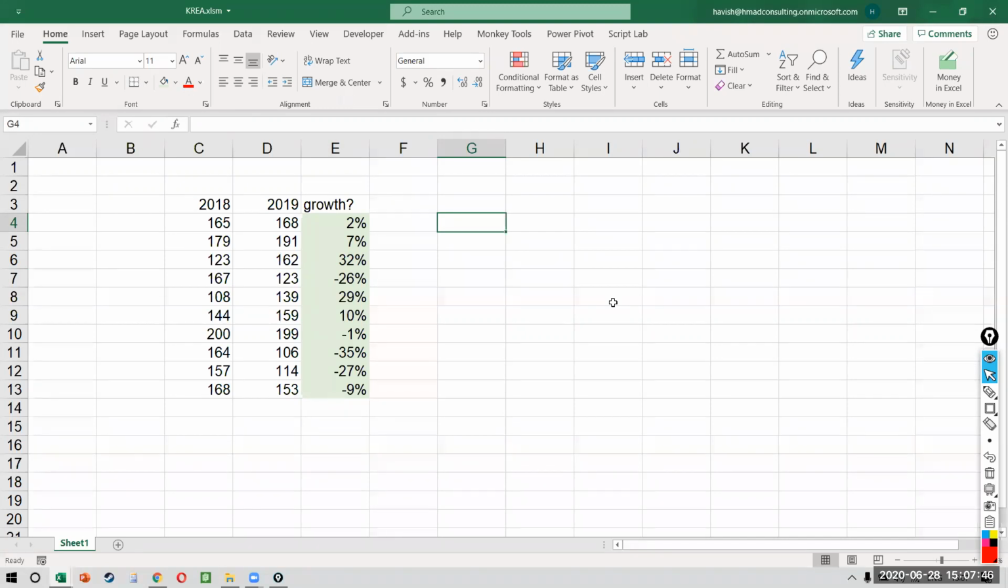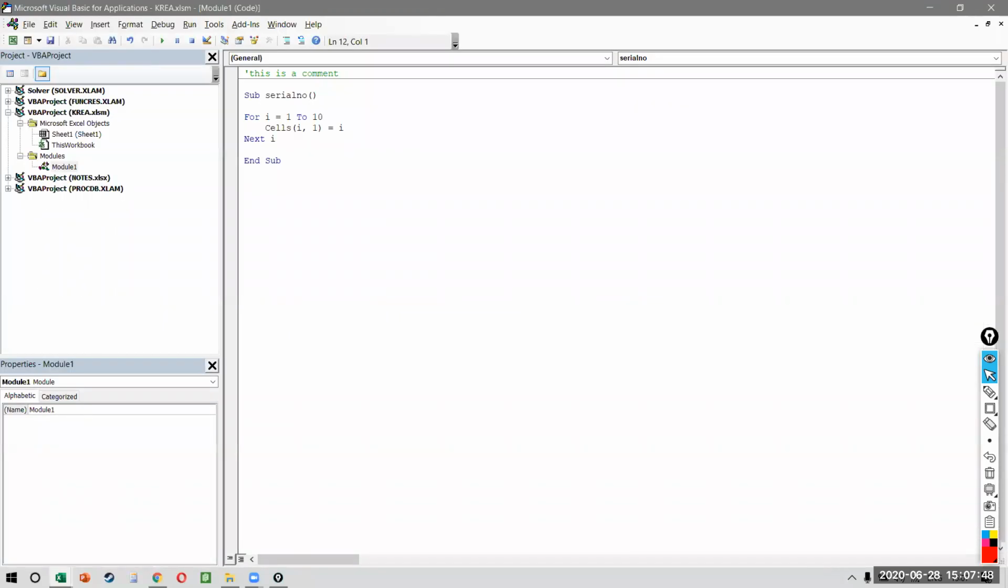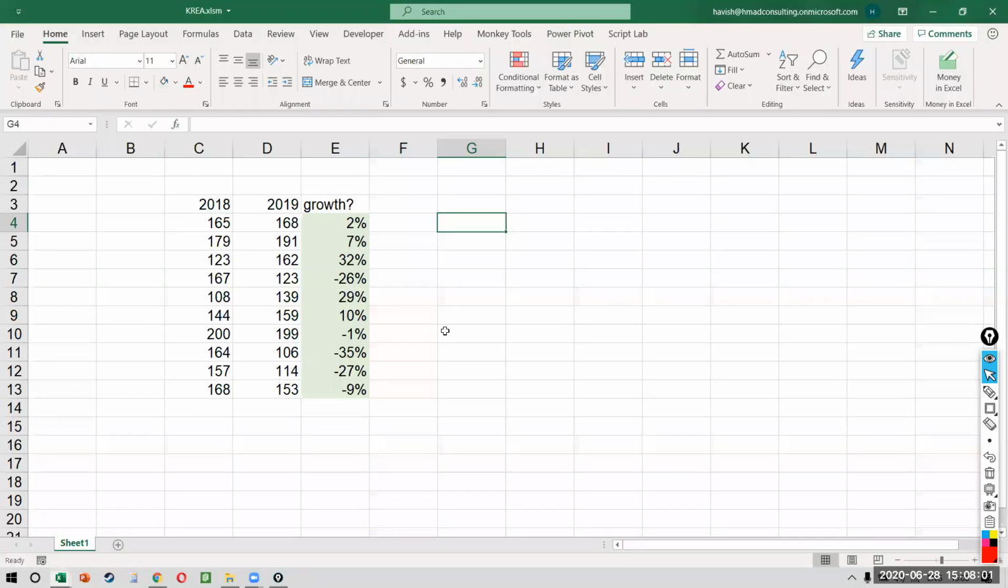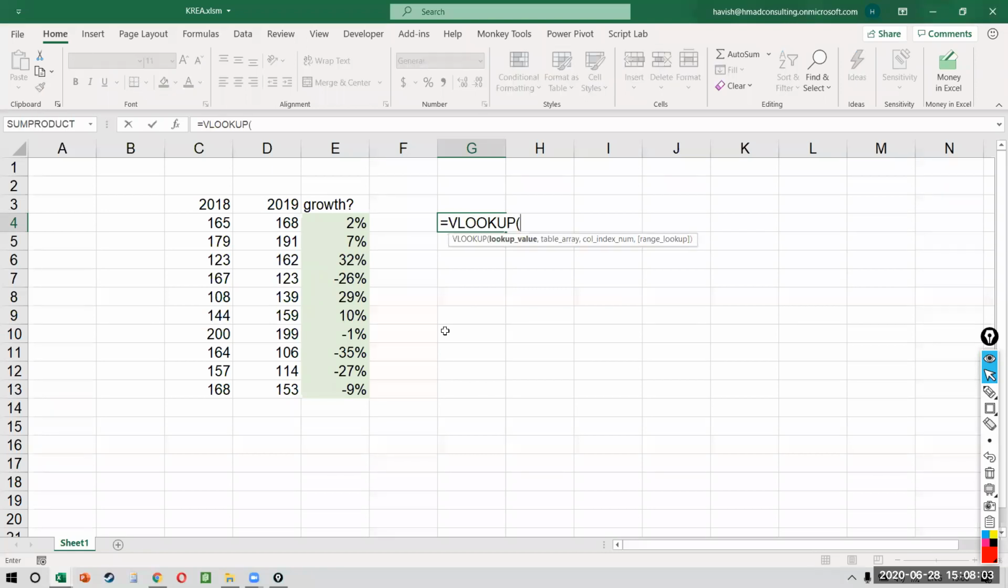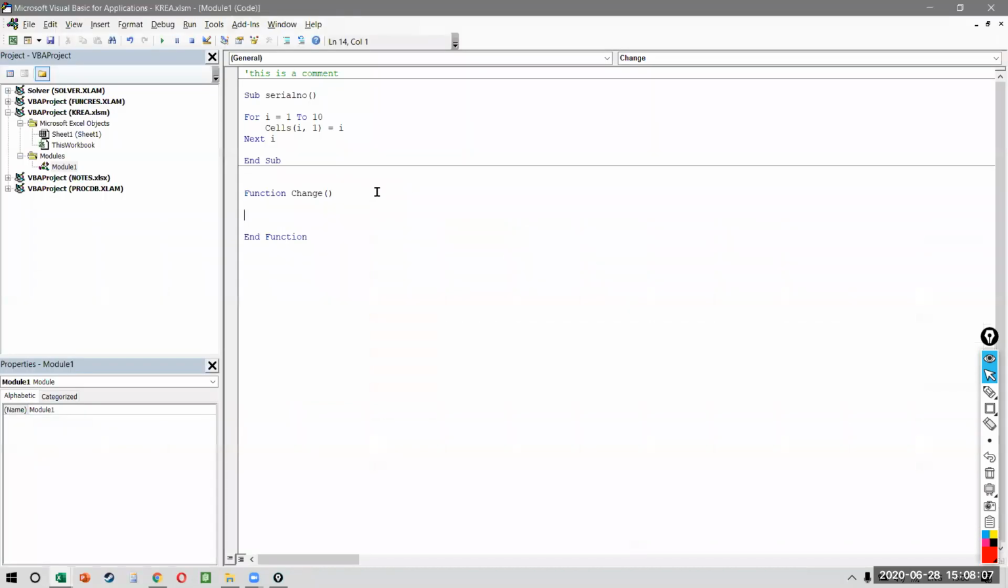How do we do this? This time I'll create a function. So I say function, and let's call this change, right? Now watch. Unlike a subroutine, my function will accept arguments, obviously, because every function that you write, if I write VLOOKUP, there are parameters or arguments in it, right? So I need to declare some arguments. My first argument is last year as integer, and then current year as integer.